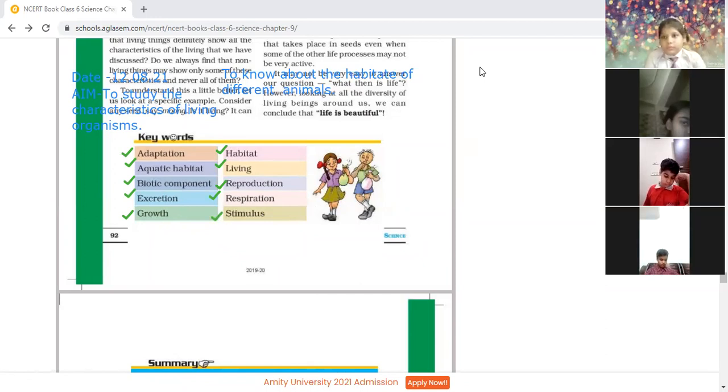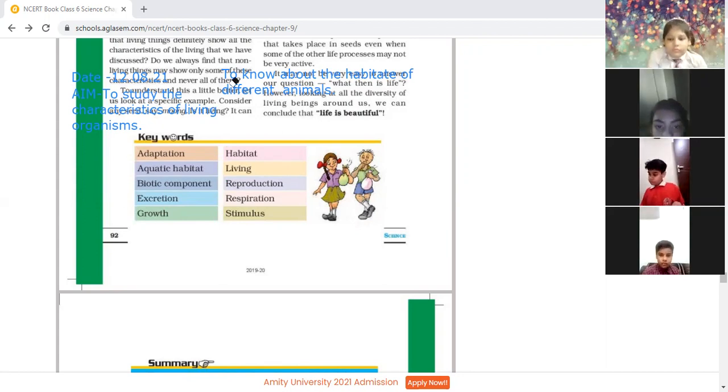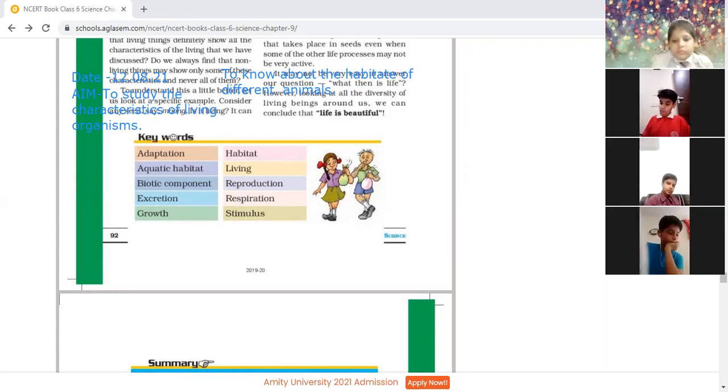So children, kindly, I hope all the words are clear to you. Any of the words whose definition is not clear to you, you can ask. Ma'am, can we write another meaning? Yes, it's your wish. You can write down. No such problem is there. You can write down other meanings also. So children, these are the words.